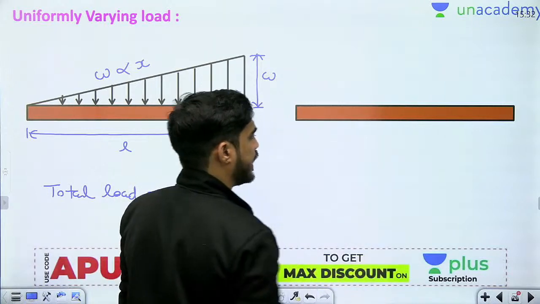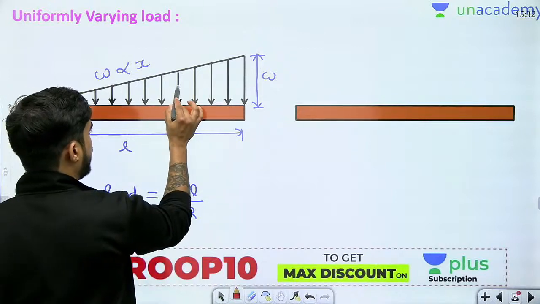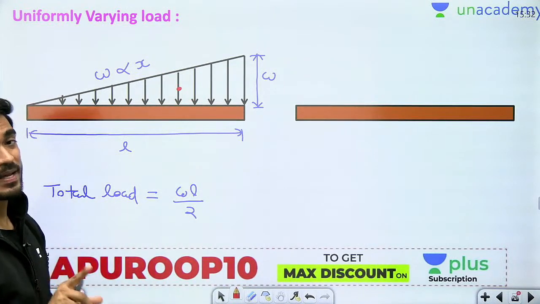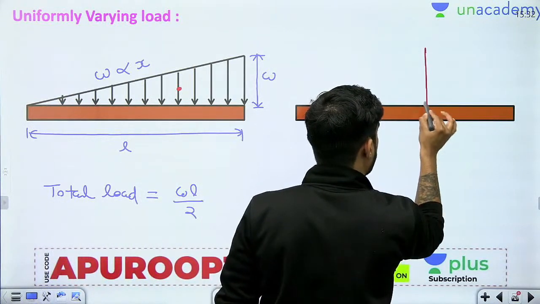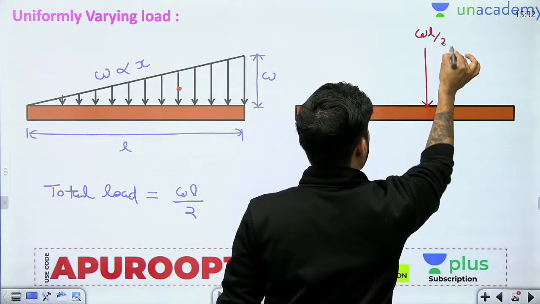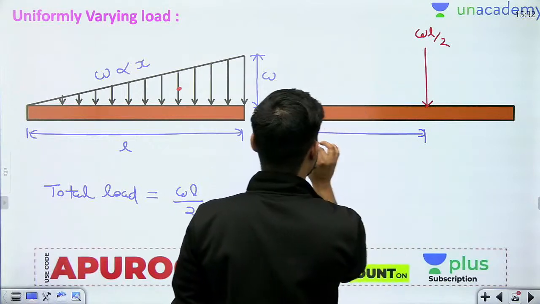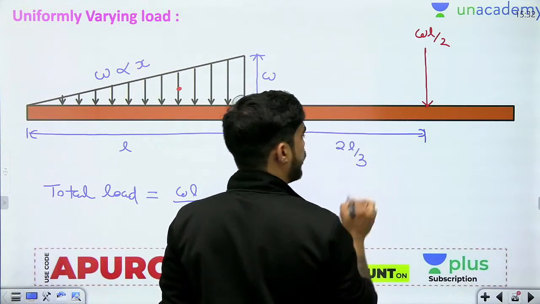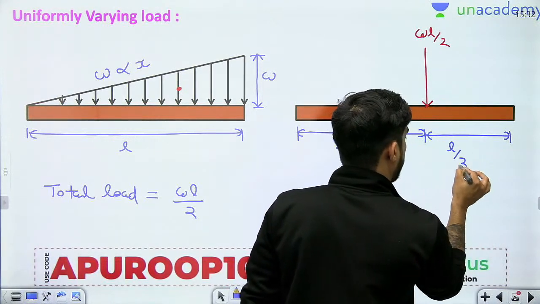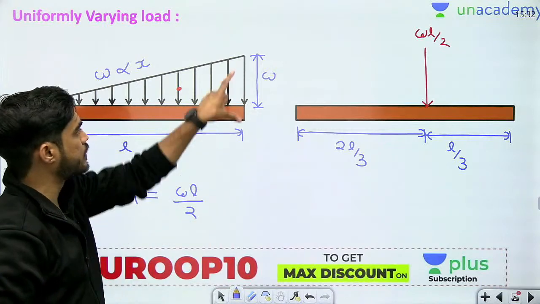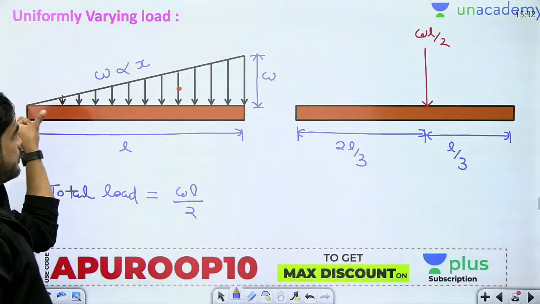And while taking the moment, I will assume that this load WL by 2 is acting at the centroid, but the centroid here will not be at the center. This is a triangle, so the centroid will be somewhere here: 2L by 3 from this side and L by 3 from this side. It will be closer to the bigger end and away from the smaller end.